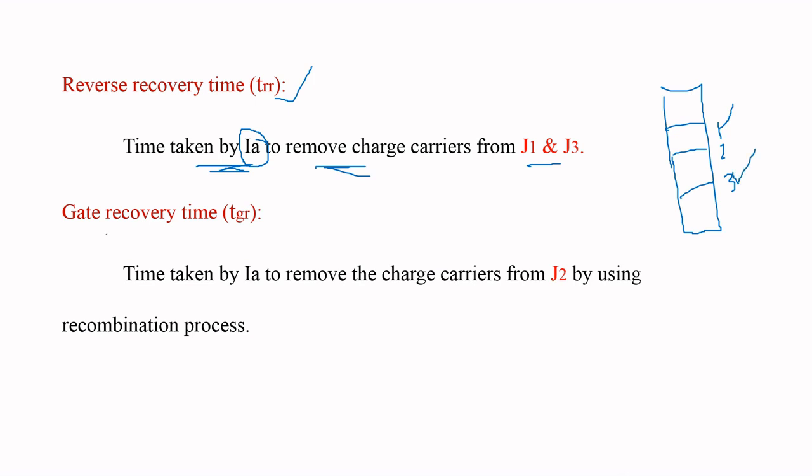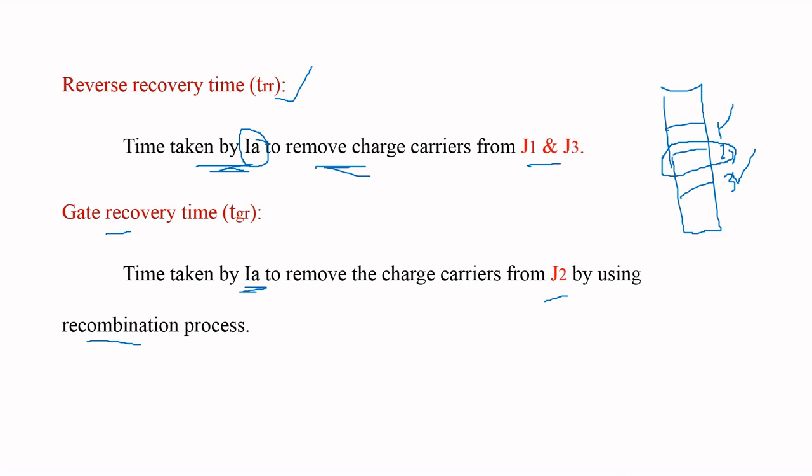And coming to gate recovery time, the time taken to remove the charge carriers from the middle junction J2 by using the recombination process is nothing but gate recovery time. Here the recombination process is nothing but adding impurities, that is nothing but doping. By using the doping process we are going to remove the charge carriers from junction J2, that is nothing but gate recovery time. These are the dynamic characteristics during turn off period of SCR.